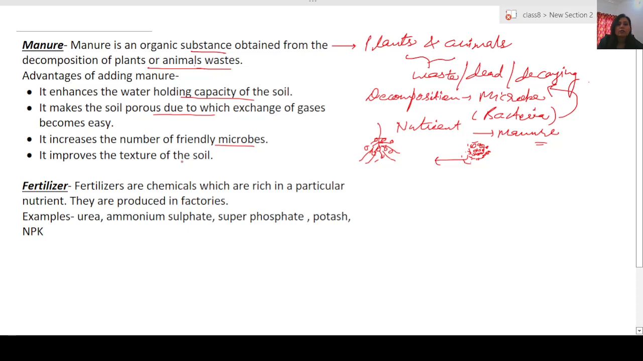Then it also helps in improving the texture of the soil, that is the basic look of the soil and the quality of the soil. It always makes it good.